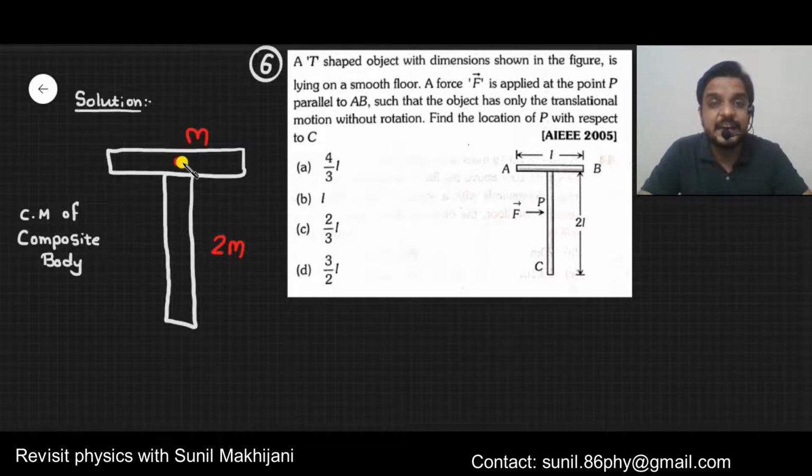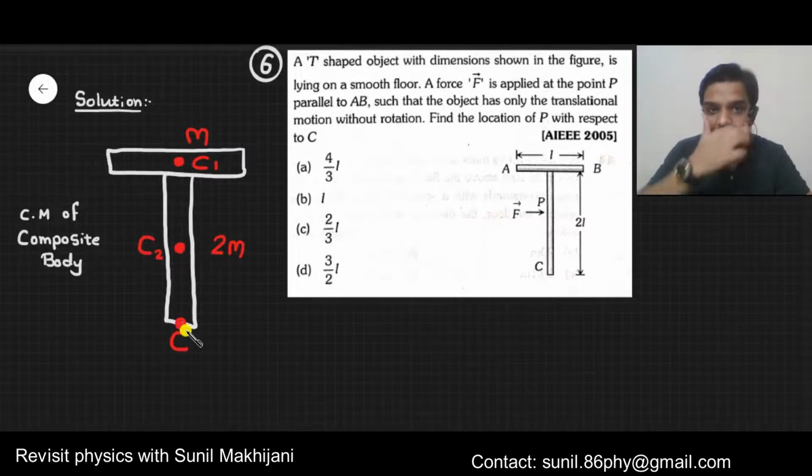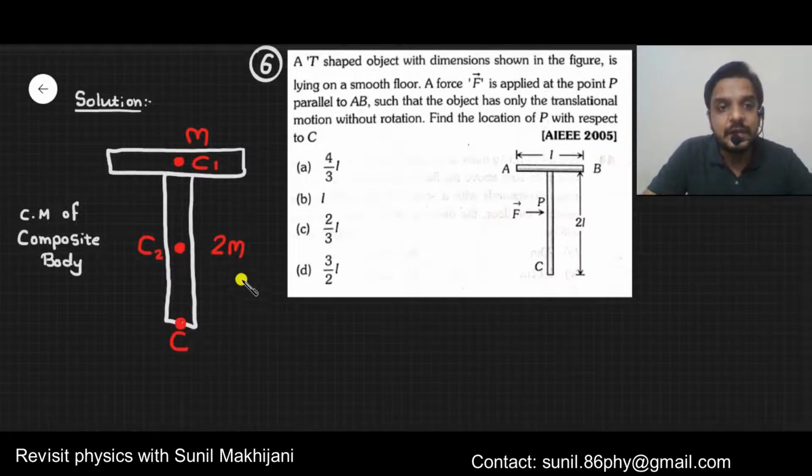See this dot, it is the center of mass of the horizontal rod. I am naming it C1. And look at this point, it is the center of mass of the vertical rod, it is C2. And here we also have C. So what is the benefit of C1, C2?